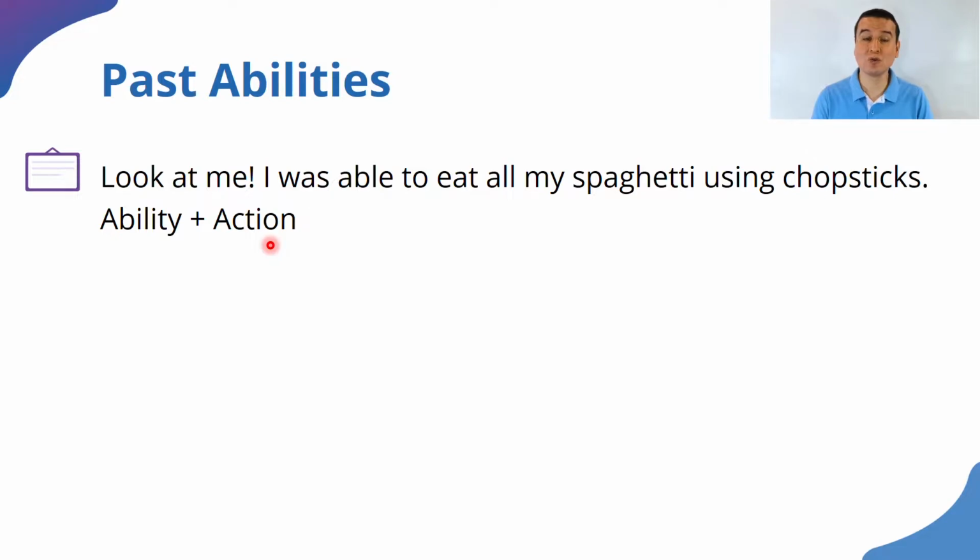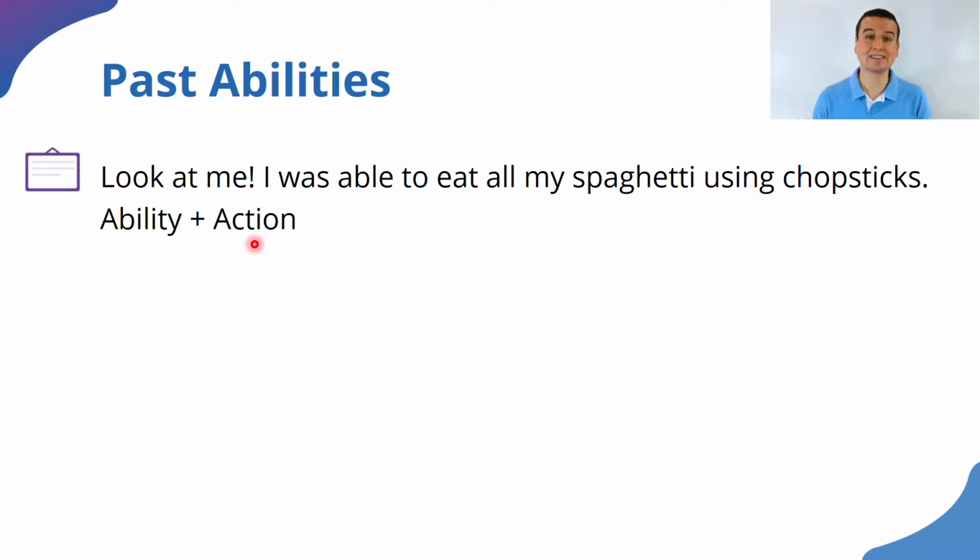All right? Here what we are doing is we are using the verb be in a past form, singular in this case because we are conjugating that form with I. Remember that in English the verb be has a singular form for the past, which is was, and a plural form, which is were. All right? So what we are doing here is that we're combining the ability that we have, and we are putting that into practice. We're combining the ability and the action.